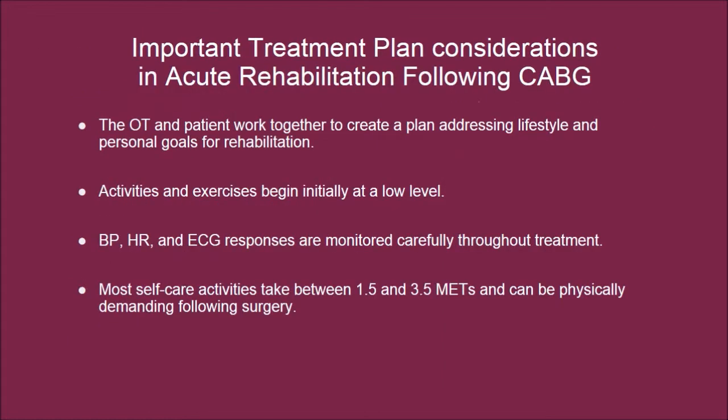Treatment plan considerations and acute rehab following CABG. The OT and patient work together to create a plan addressing lifestyle and personal goals for rehabilitation. Activities and exercise begin initially at a low level. To maintain the correct level of functional activity, the therapist will estimate the metabolic equivalent rate required to do specific activities and will grade the activities up or down in estimated MET values to fit the patient's functional ability.